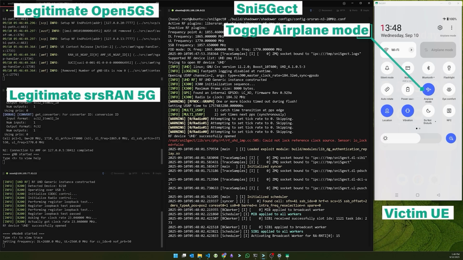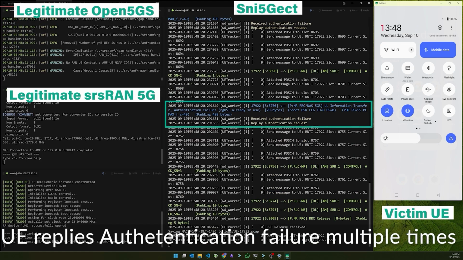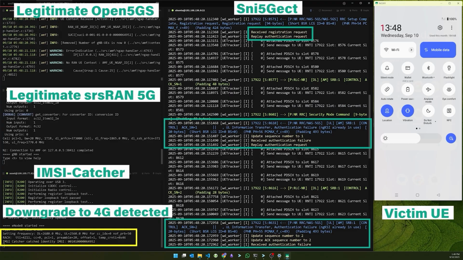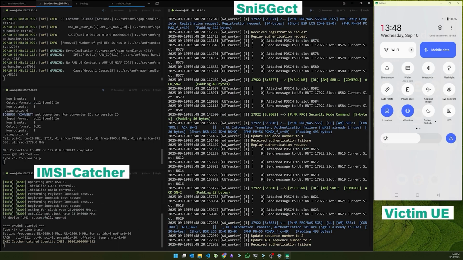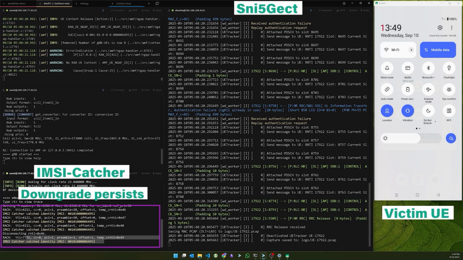Now turn off the airplane mode. The UE approaches the 5G base station first. We can see the UE send authentication failure a few times, and then it releases the connection. On the IMSI catcher side, we can see the UE approaches the 4G base station while ignoring the 5G base station. Toggle the airplane mode and we can see the UE still approaches the 4G base station. The downgrade persists.